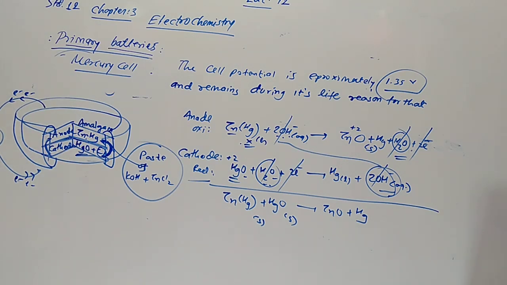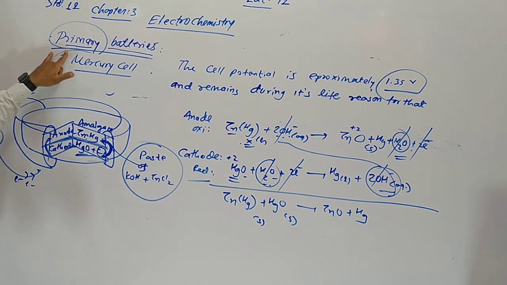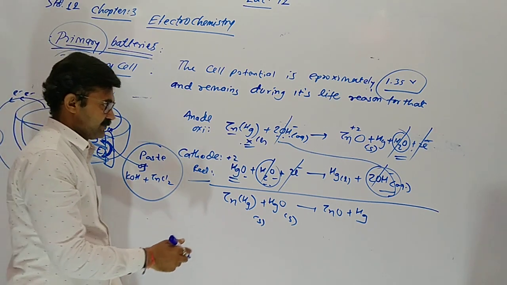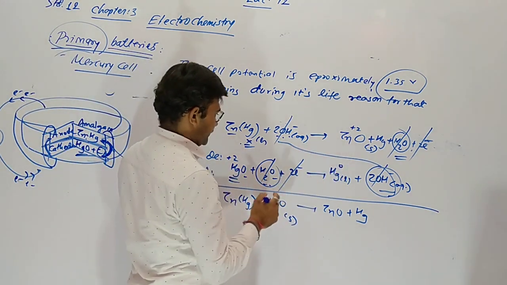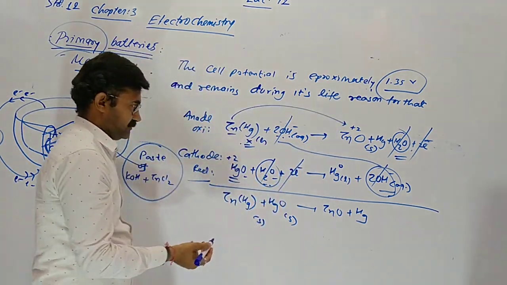Yes, this is our mercury cell. This cell is also non-rechargeable. Yes, એટલે તેને primary કહેવાય. Batteries which are not rechargeable, so it is a primary cell. Here Zn into Zn plus 2.